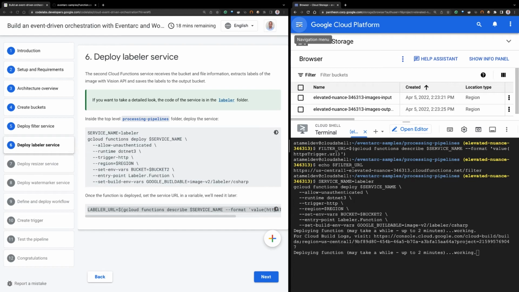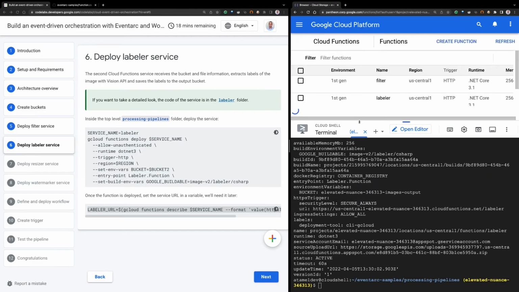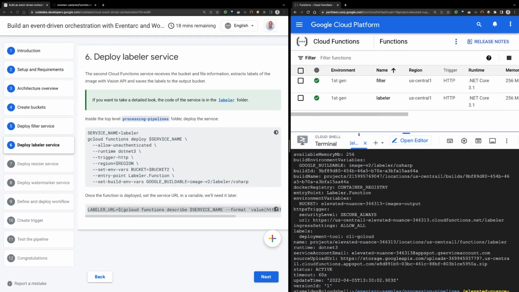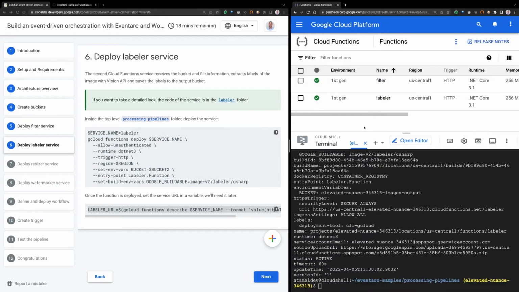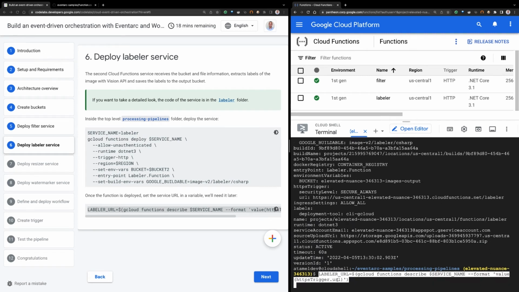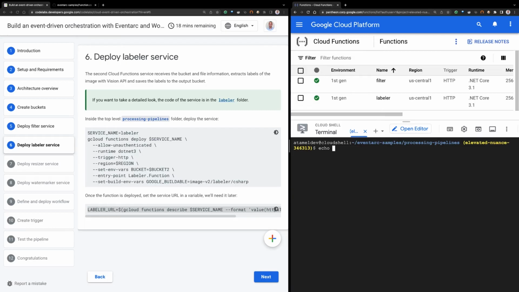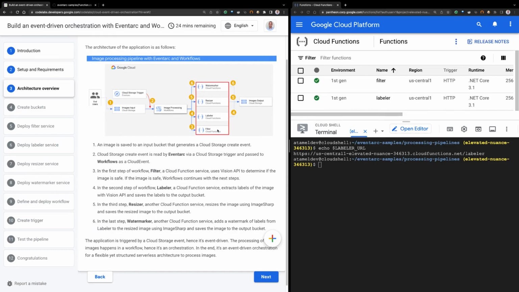So let me go to Cloud Functions just to see that functions are being deployed. You can see that the filter and labeler functions are already deployed. Let's make sure that we get the labeler URL that we're going to need later. If I do echo labeler URL, you see that the labeler URL is there. So that's good. Back to architecture, we deployed filter, we deployed labeler, and next one is Resizer.